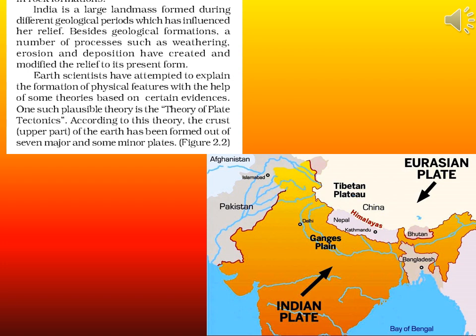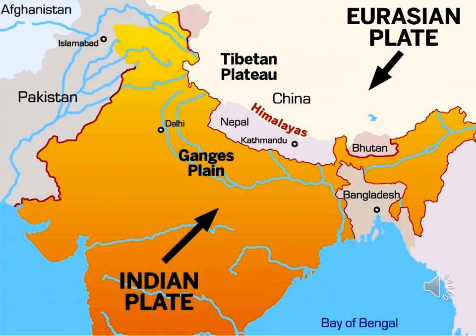One such possible theory is the theory of plate tectonics. According to this theory, the crust of the upper part of Earth has been formed out of seven major and some minor plates. Near the Himalayas, there are two types of plate, the Indian plate and the Eurasian plate. The Indian plate is moving toward the Eurasian plate, that is why the Himalayas are gaining their heights.